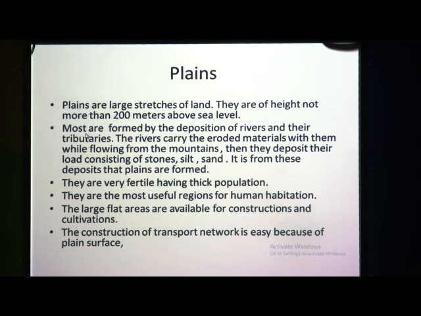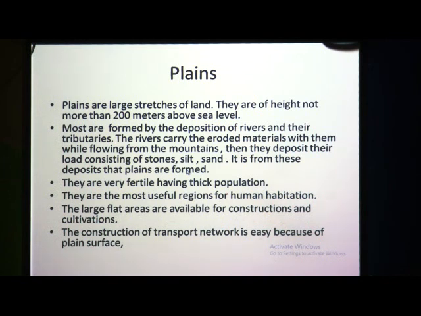Now, these plains, most of them are formed by the deposition of rivers. Now, how these plains are formed? Okay, so they are formed by the deposition of rivers and their tributaries. Okay, when the rivers flow, they bring many things with them. The rivers carry the eroded materials with them while flowing from the mountains. Then they deposit their load consisting of stones, silt and sand, and it is from these deposits that plains are formed.